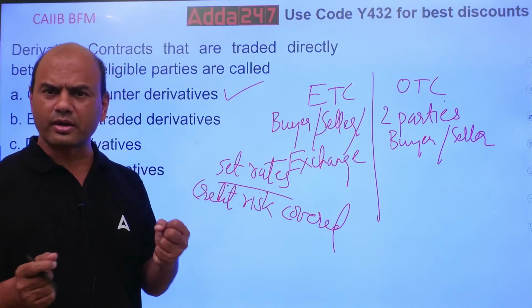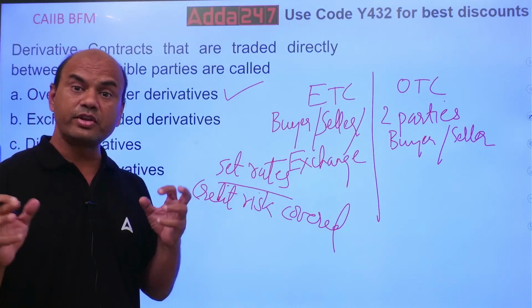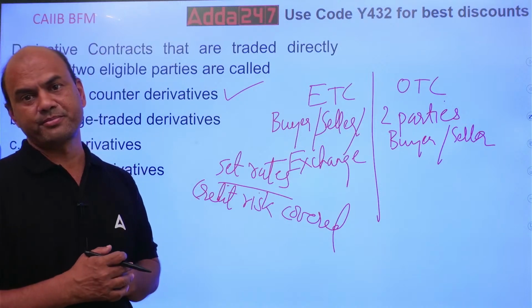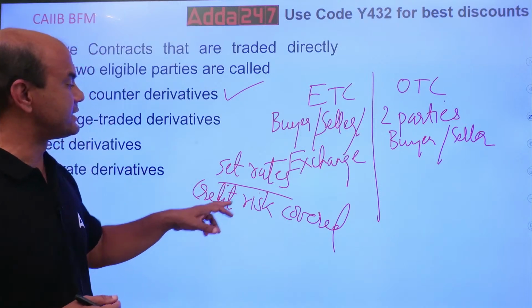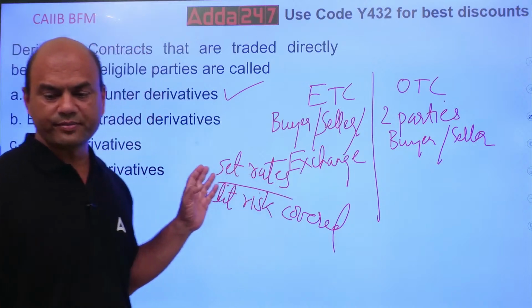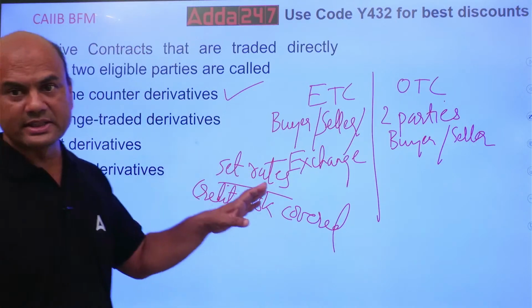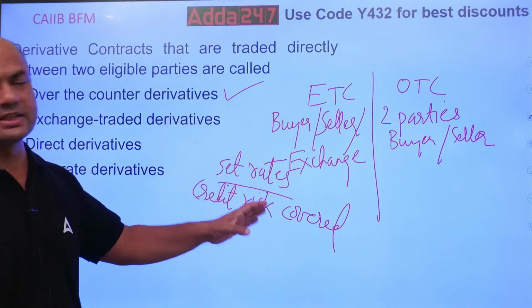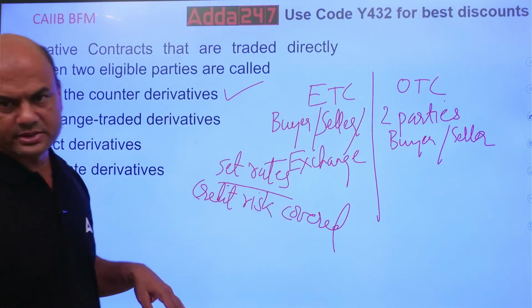It acts like a broker. So OTC is between two parties and ETD is between three parties. Okay.